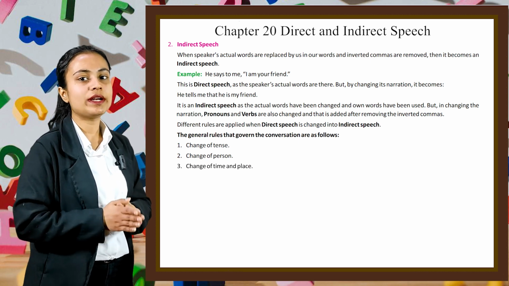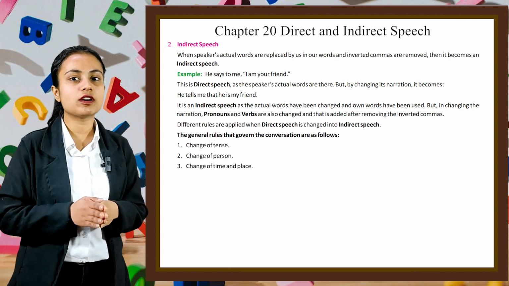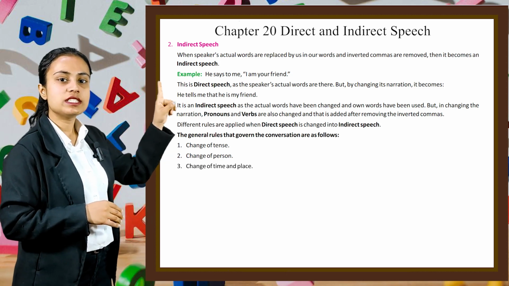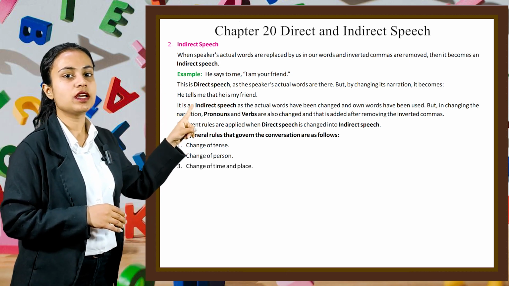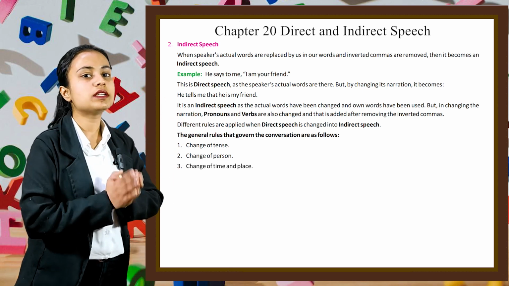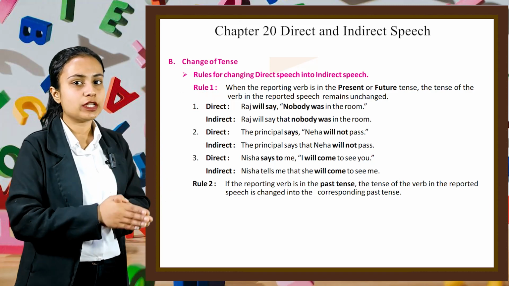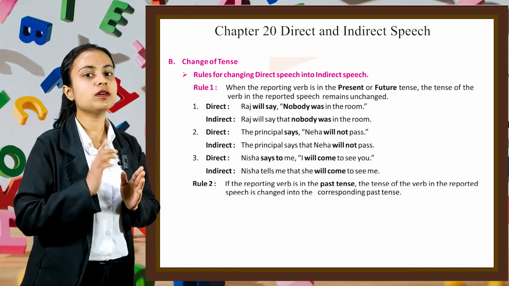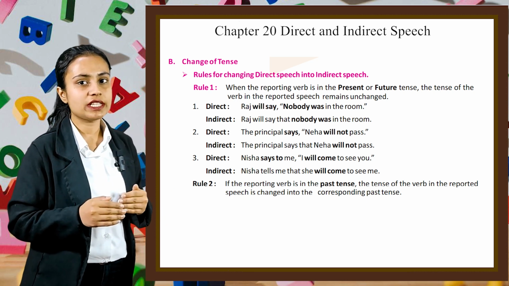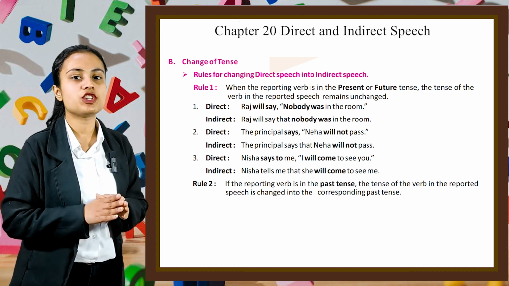Different rules are applied when direct speech is changed to indirect speech. The general rules that govern the conversion are as follows. First, change of tense. Second, change of person. And third, change of time and place. Now first, let's see what is meant by change of tense. So, rules for changing direct speech into indirect speech. Rule number 1 says, when the reporting verb is in present or future tense, the tense of the verb in the reported speech remains unchanged.